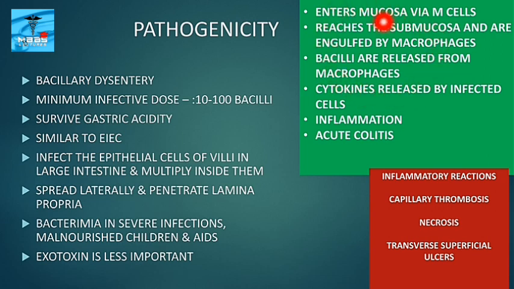These are the steps in pathogenicity. It enters the mucosa via M cells, then reaches the submucosa and is engulfed by macrophages. Then the bacilli are released from the macrophages. Then cytokines are released from the infected cells, which leads to inflammation and acute colitis. The inflammatory reactions lead to capillary thrombosis and necrosis, which leads to transverse superficial ulcers. Bacteremia occurs in severe infection cases, in malnutrition, and in AIDS patients. The exotoxin is less important.